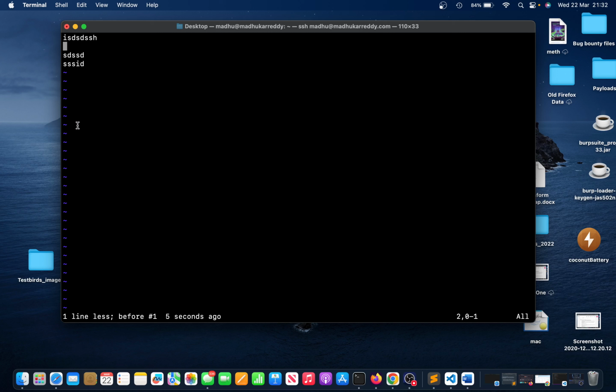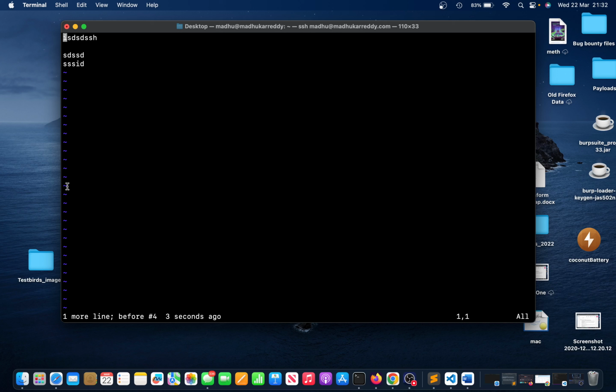If you want to delete a specific letter, just go to that letter and press X, so it's going to delete the letter. If you want to undo, just press U. If you press it multiple times, it's going to undo the previous things. If you want to delete this complete line, if for some reason you don't want this line, you can press double D, that's going to delete it. Again, if you want it back, just press U and it's going to undo.